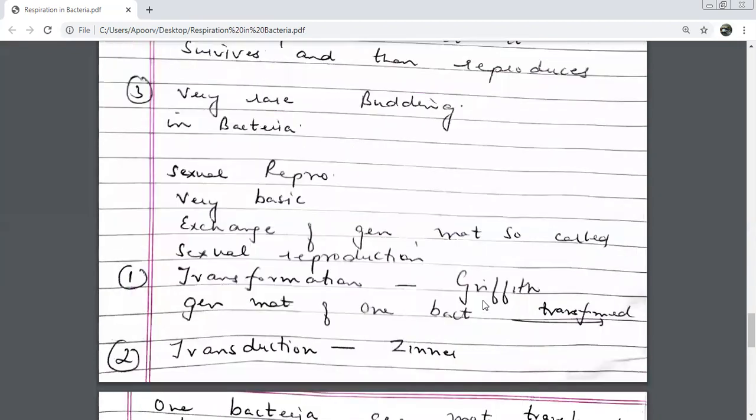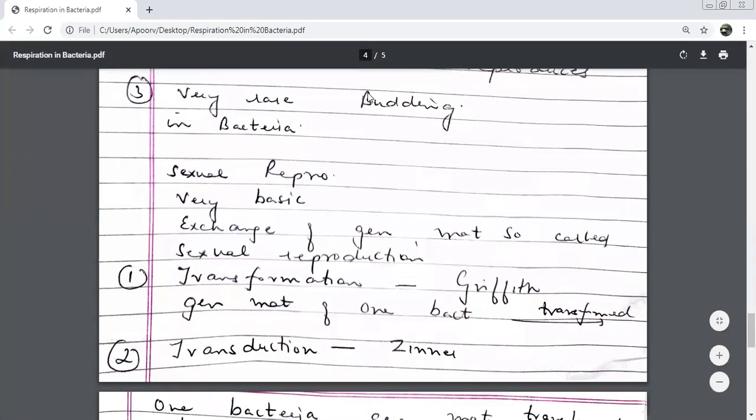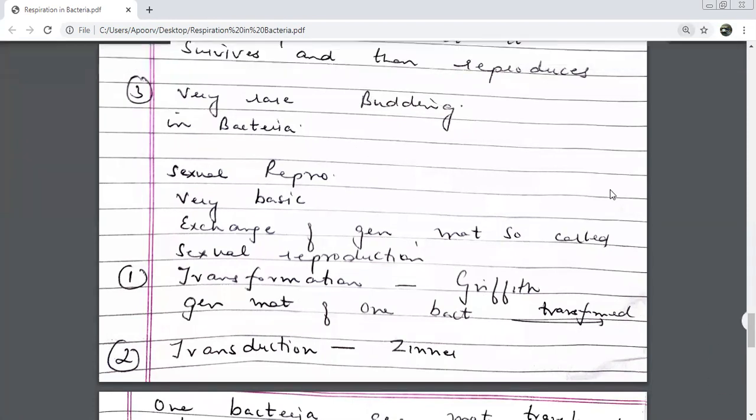So very quickly, what are the three modes of sexual reproduction we just discussed? Transformation, transduction, and conjugation. I want the names also. Transformation by Griffith, transduction by Zinder, and conjugation by Lederberg. Good. Asexual one is already clear to you. Sexual also we have done. We'll take up the next kingdom.